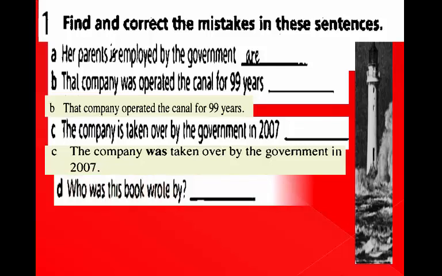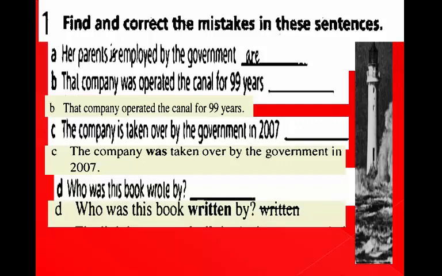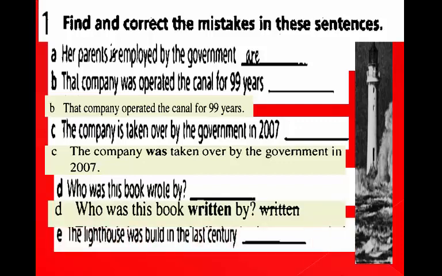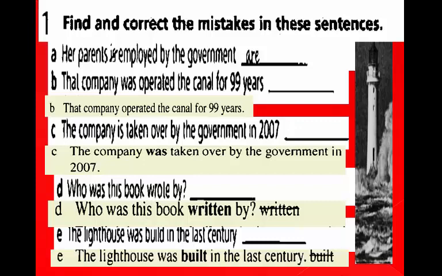Sentence D. Who was this book wrote by? Where is the mistake? Wrote by. What is the correction? Who was this book written by? Sentence E. The lighthouse was built in the last century. Where is the mistake? Was built. What is the correction? The lighthouse was built, B-U-I-L-T, in the last century.